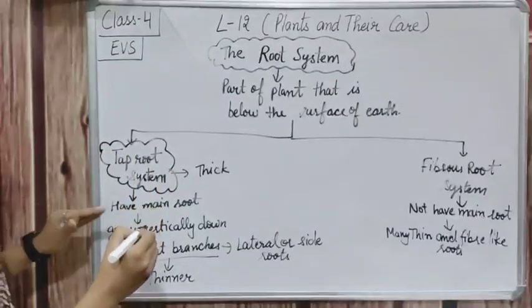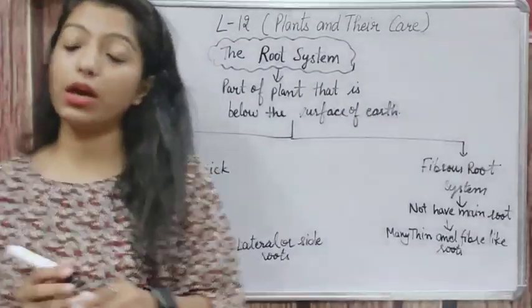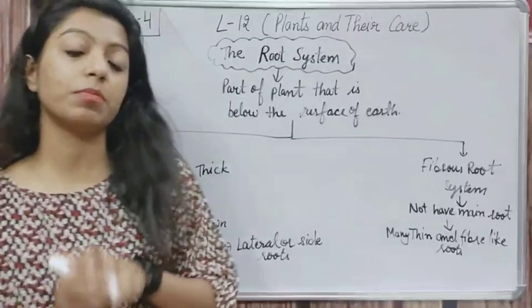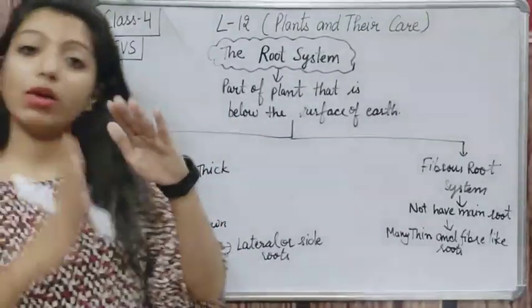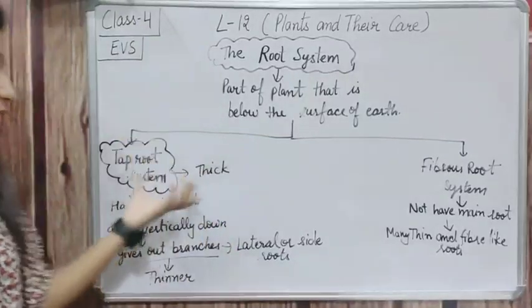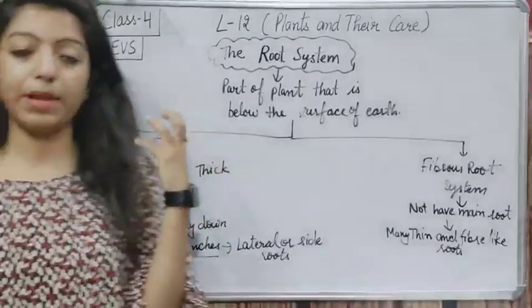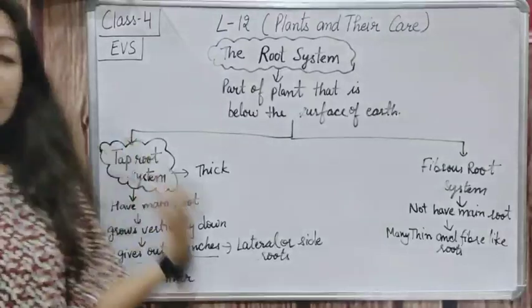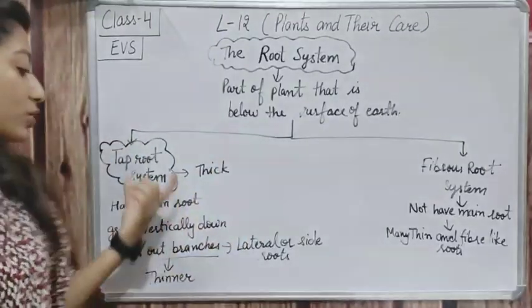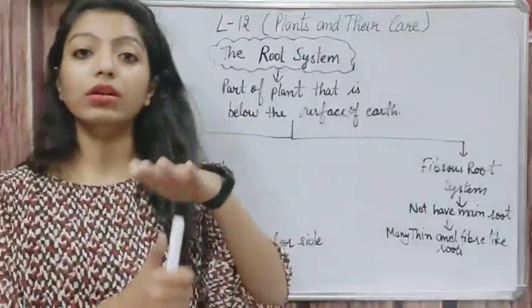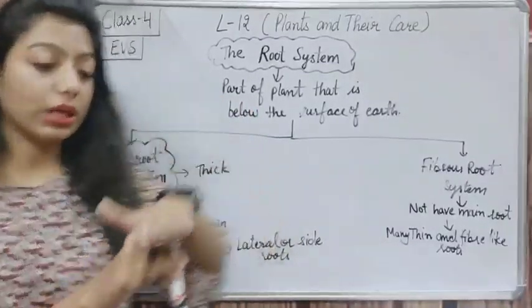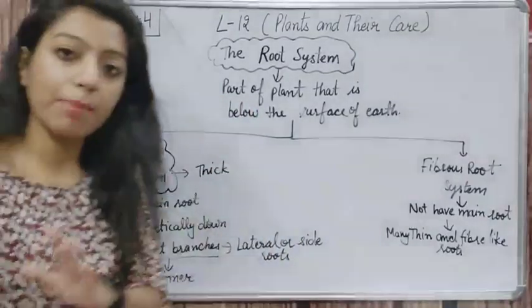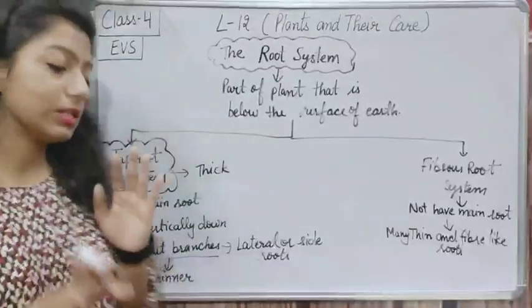Taproot system having main root. It has one main root and it grows vertically down in the ground. Some plants have a main root and these plants grow vertically down in the ground. Those plants grow inside the ground. Okay, and I will be giving you examples. By example you can understand easily.